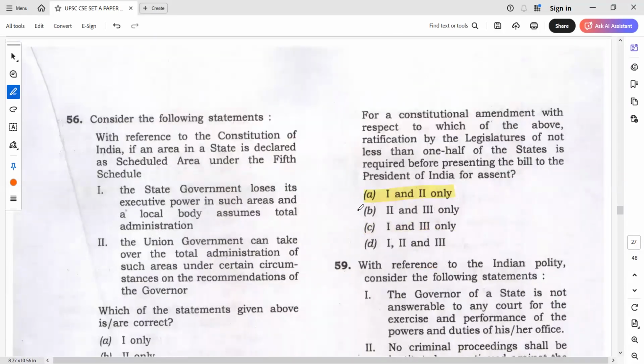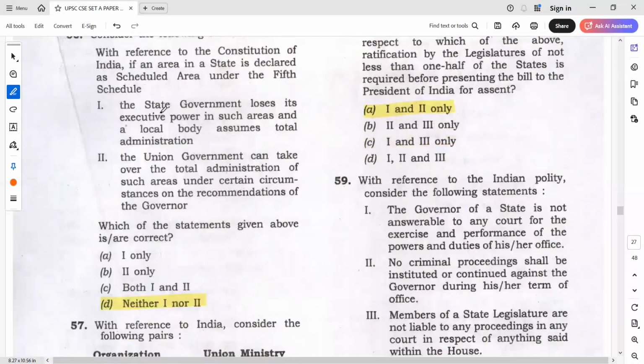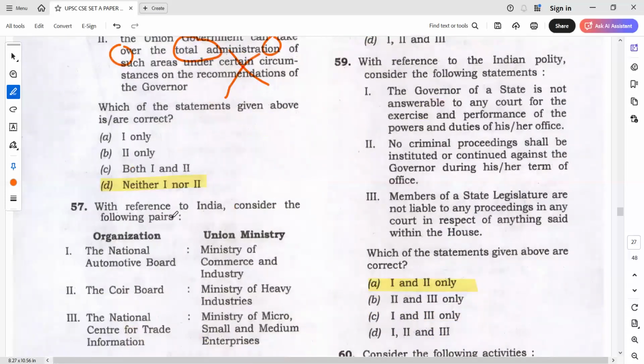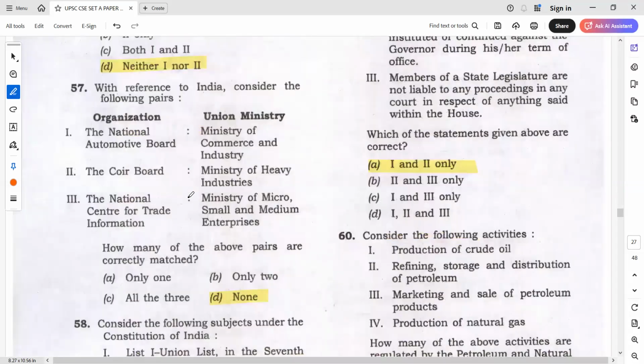Okay, next question is with reference to the Constitution of India, if an area in a state is declared a scheduled area, the state government loses its executive power and the union government can take over the total administration of such areas. Does not make sense. Neither one, not very extreme. See, I told you when we should go for neither. When it is very, very extreme, then only we'll go for neither. Else we'll select one only or 2 only, mostly in the exam.